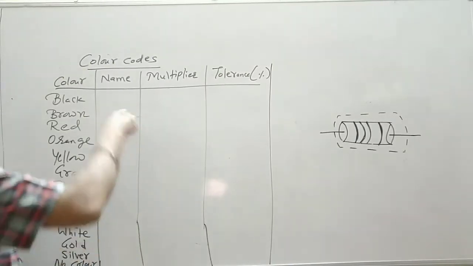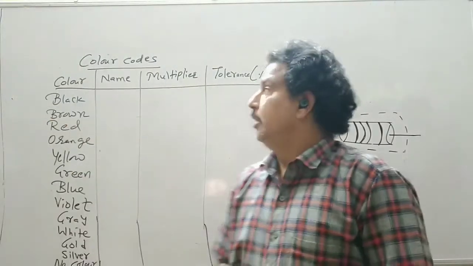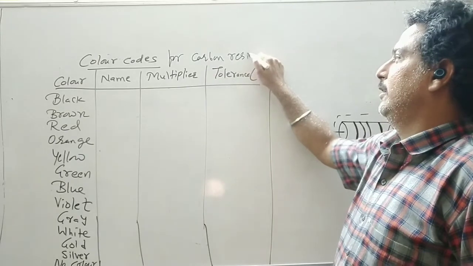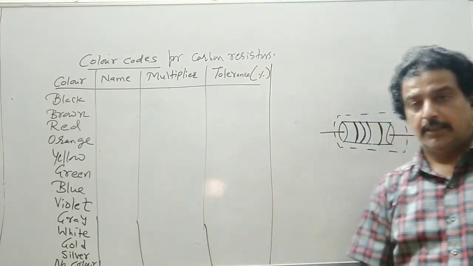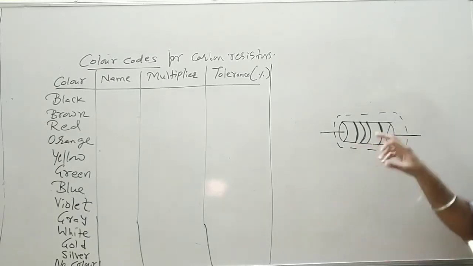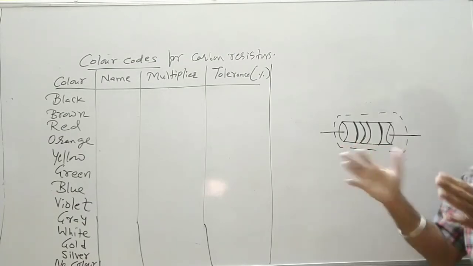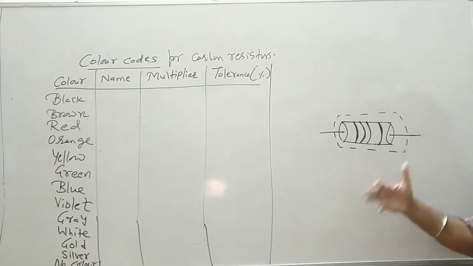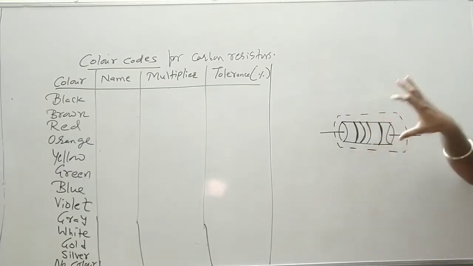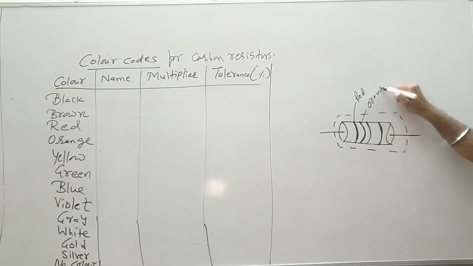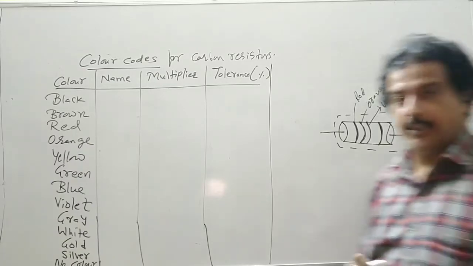Now see the color code for finding out the value. This color code is for carbon resistors. A carbon resistor consists of different color bands. The 3 bands are in continuation or near to each other. The 4th band we will talk about later. Sometimes it is present, sometimes it is not there. So in order to determine its value, suppose this color is red, this is orange, and this color is, say, black. The 4th color we will discuss later on.